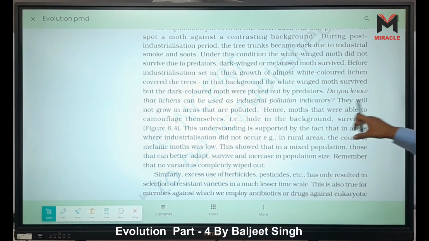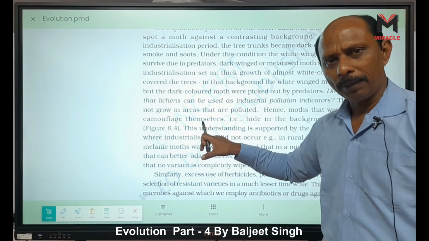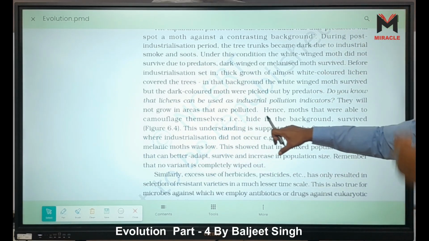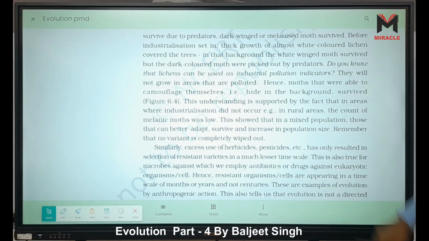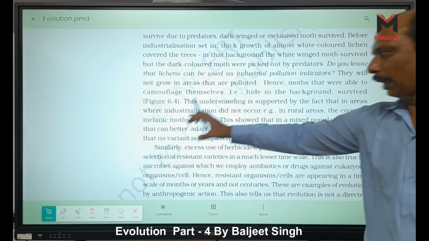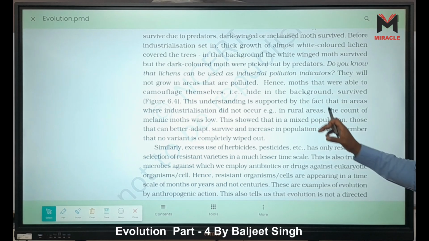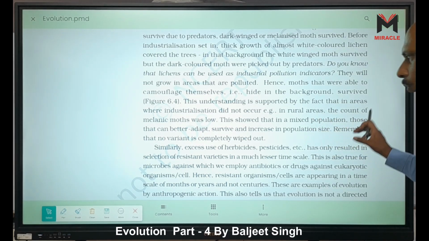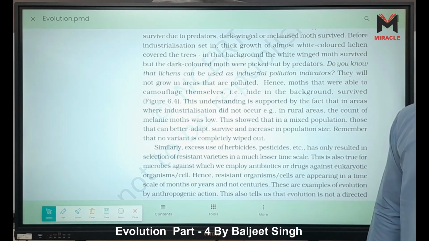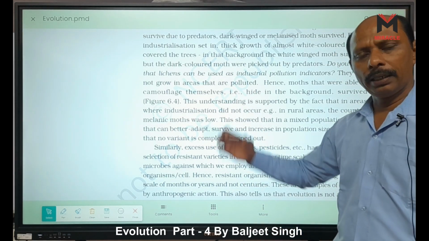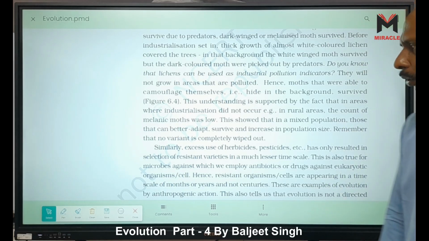Hence, the moth that was able to camouflage itself, that is, hide in the background, survived. This understanding is supported by the fact that in areas where industrialization did not occur, in rural areas, the count of melanic moths was low. Because in rural areas, what happens? White lichens are present because they are non-polluted.